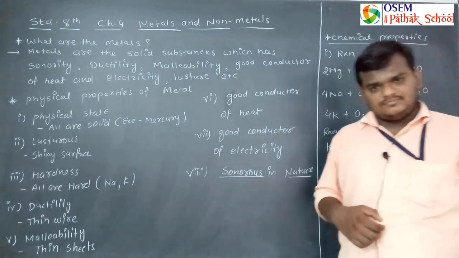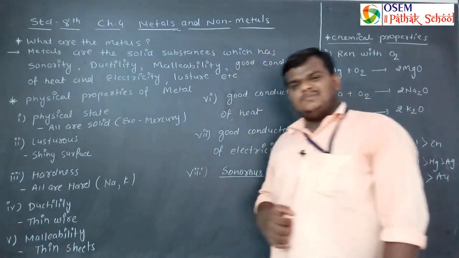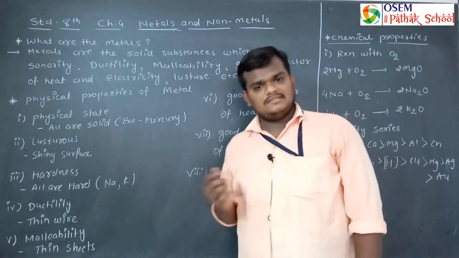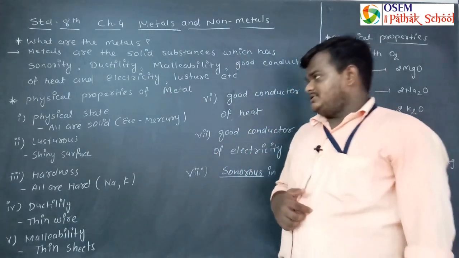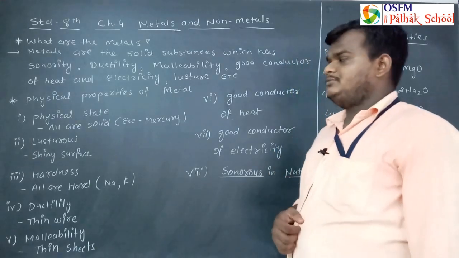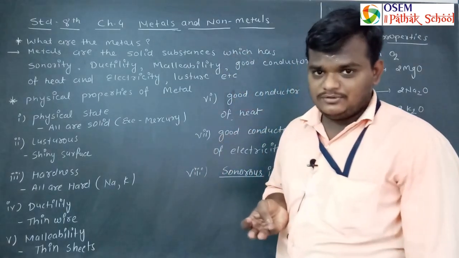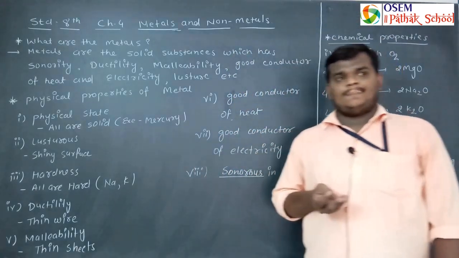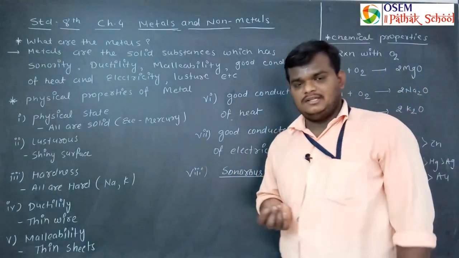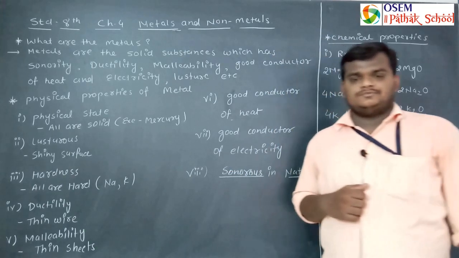Chapter number 3 is Fibers, related to synthetic fibers. Chapter number 4 is Metals and Non-metals. So this is from your chemistry portion. Fibers and natural fibers are also from your chemistry portion. Chapters 5th, 6th, 7th, 8th, 9th: up to the 9th chapter, adolescence is also included, puberty time, and after that how organisms reproduce. All are the concepts given from chapter number 4 up to 8 or 9.